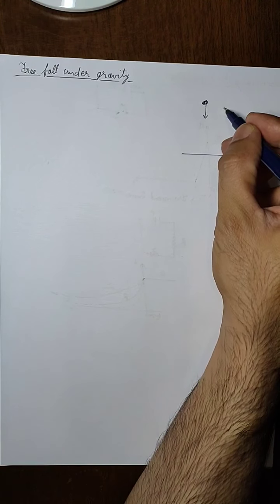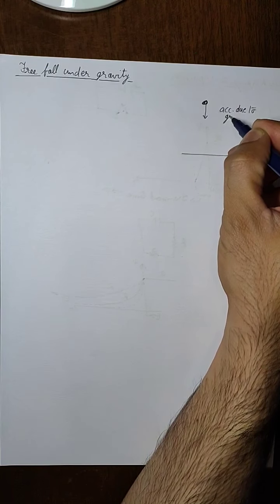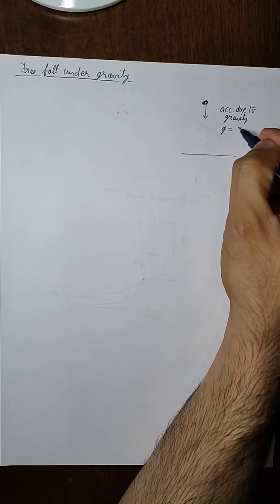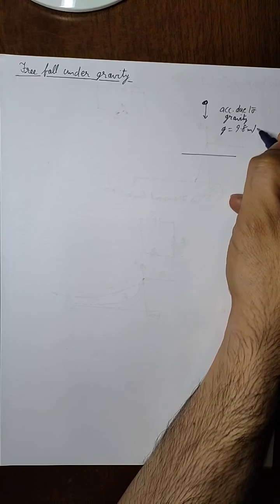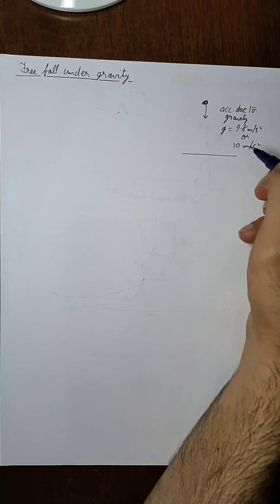The most important is acceleration due to gravity, which you have studied in lower classes, which we denote as g, and its value is given as 9.8 meter per second square or 10 meter per second square depending upon the question.